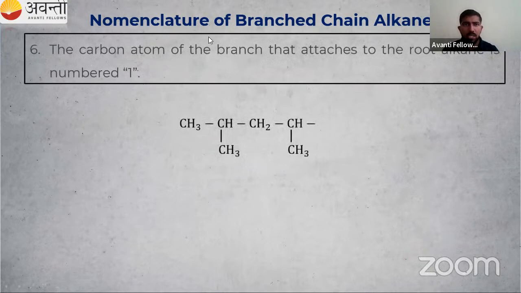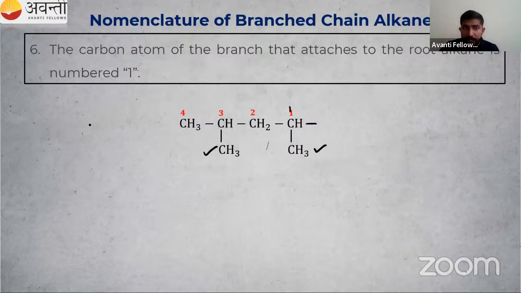Okay. Then next rule. What is the next rule? So we have to go for the next rule. So the carbon atom of the branch that attaches to the root alkane is numbered 1. So we can see this is like a branch or a substituent. So this valency will be attached to the parent carbon atom. So how to number this branch? So this is a free valency. So we have to start numbering from this carbon. So how to number? So 1, 2, 3, 4. Then again, there are some branches present. Okay. So this is our methyl group. This is our one more methyl group. Do you have to write it twice? No, we can use the term di.